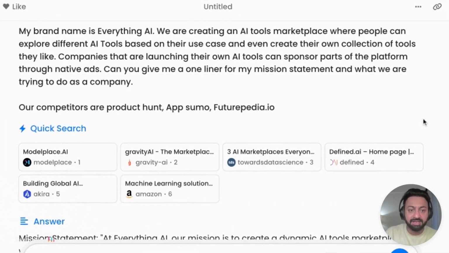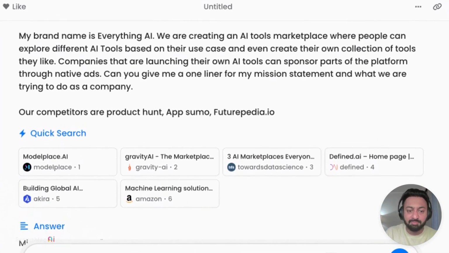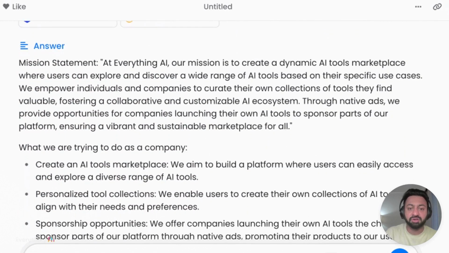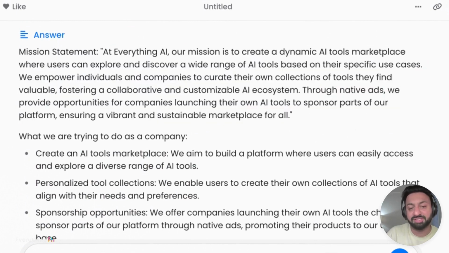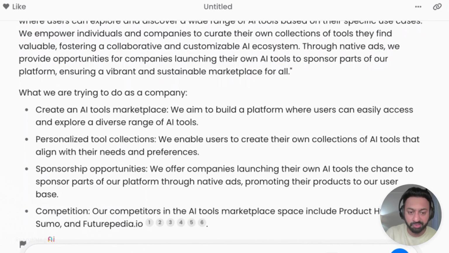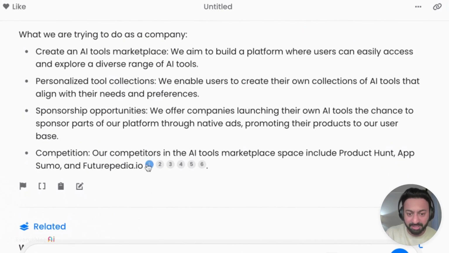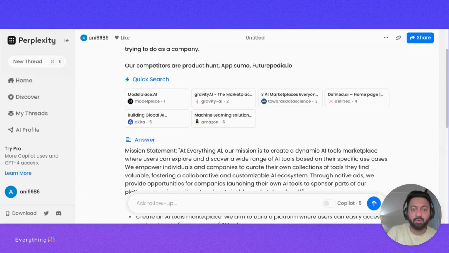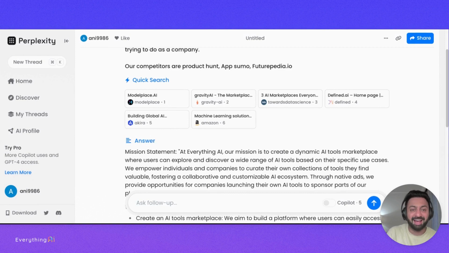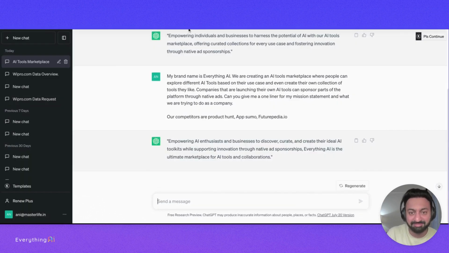Now, if we look at Perplexity.ai, it says our competitors are this, and gives this mission statement. It gives me a really long mission statement, right? And maybe we need to get a little more specific, saying, hey, keep it less than 10 words or less than 15 words, right? But pretty good. Competition is this, and it gives you all these little hyperlinks, and maybe other competitors as well. So between these three, I still feel Bard is maybe the better solution, surprisingly, because I just like more variations. The second one is obviously Perplexity in my mind, and then the third is ChatGPT.